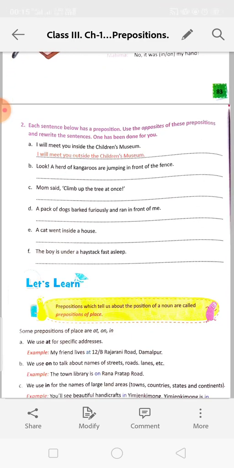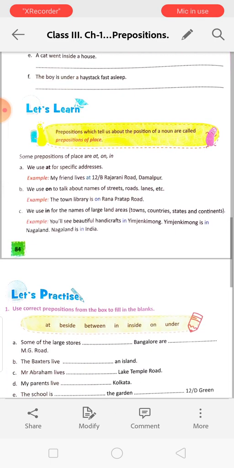Next one, each sentence below has a preposition. Use the opposite of the prepositions. This one I will not give in the exam. It will not come in the exam. So don't do this one. Number 2 you will not do.